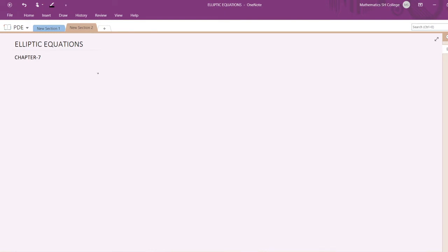Now in this section we will study some basic properties of elliptic equations and some boundary value problems that arise in connection with the elliptic equation. So we will see some definitions also. Usually when I say D, it represents a planar domain.